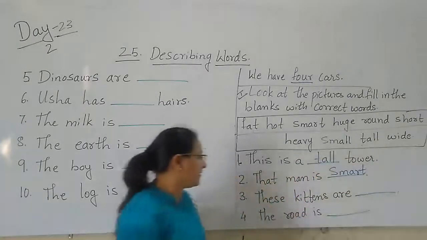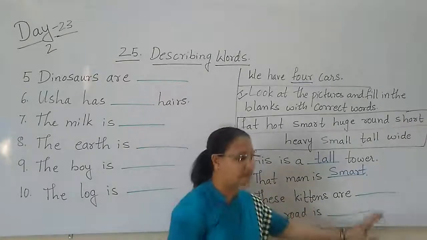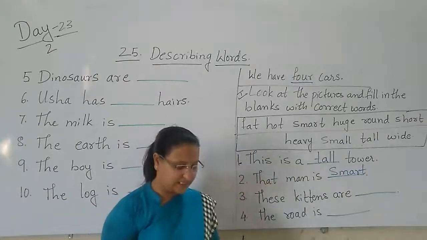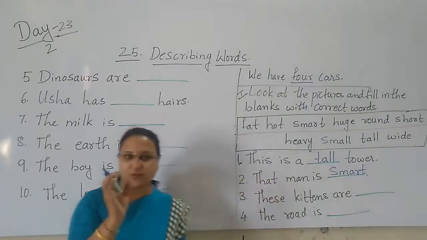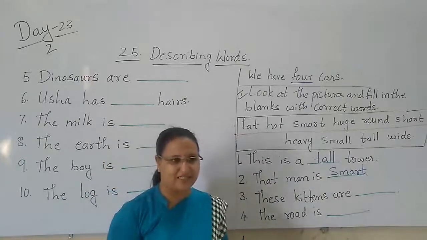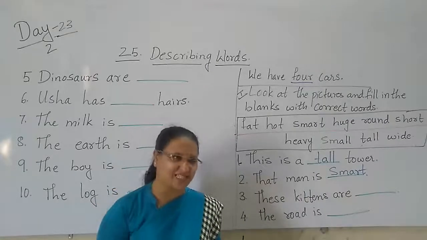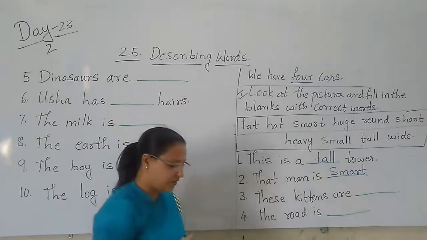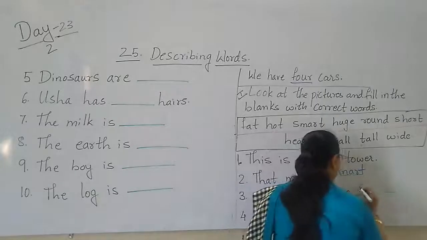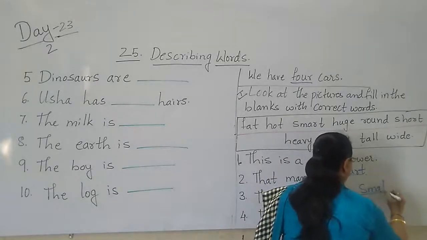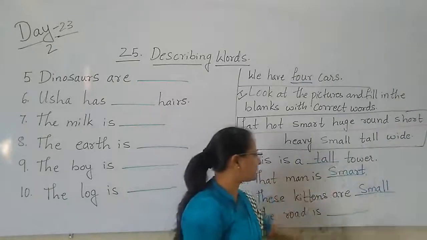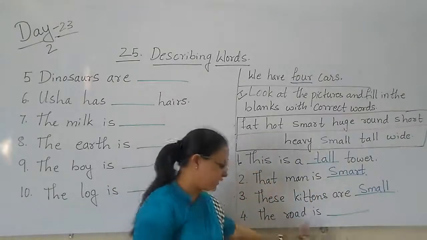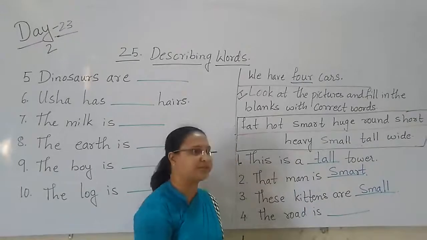Smart. These kittens are dash. When you see the small baby of the cat, the kittens, they are very small in size. Yes or no? So, these kittens are small. Next.